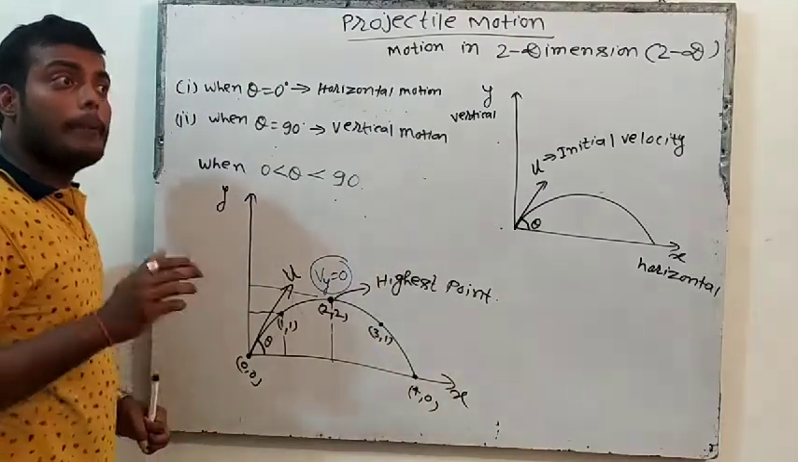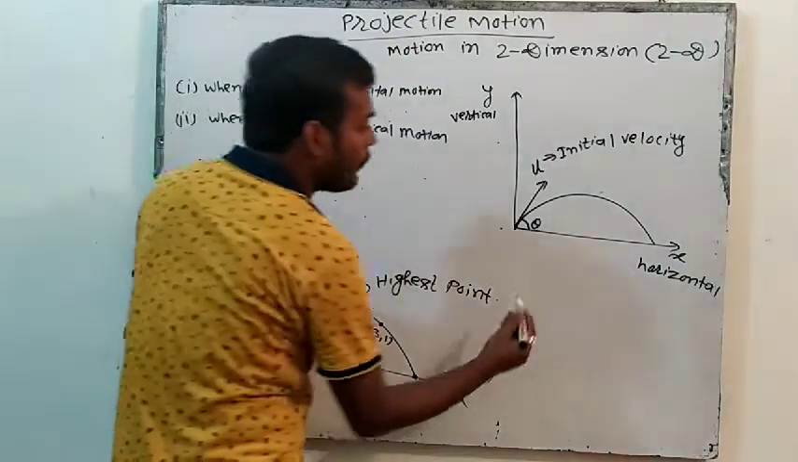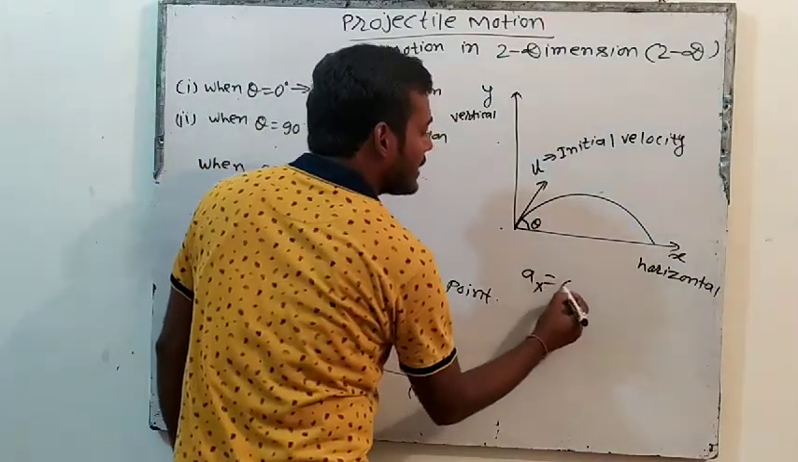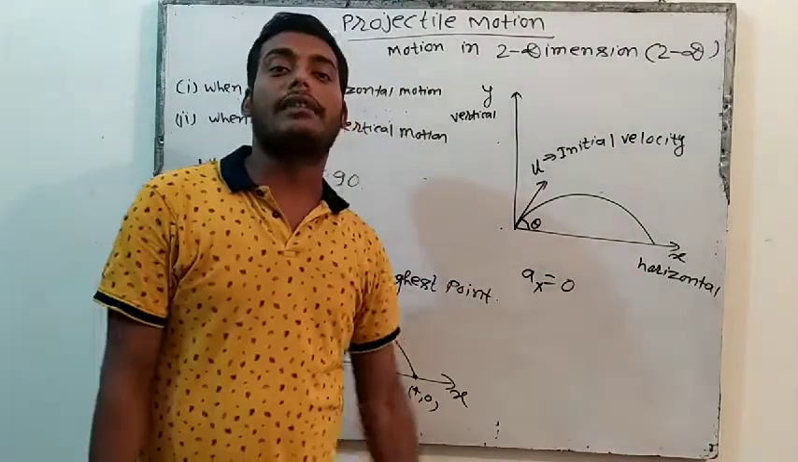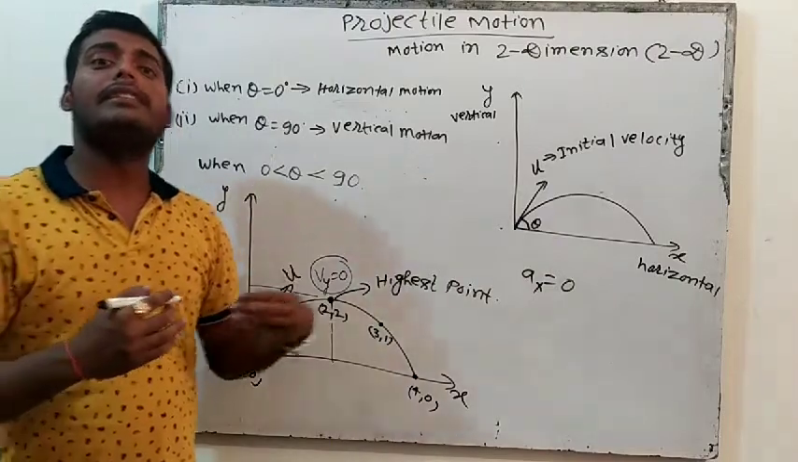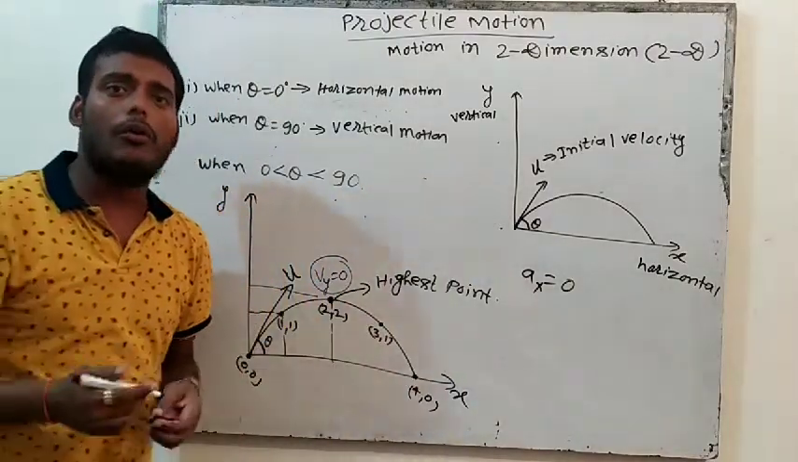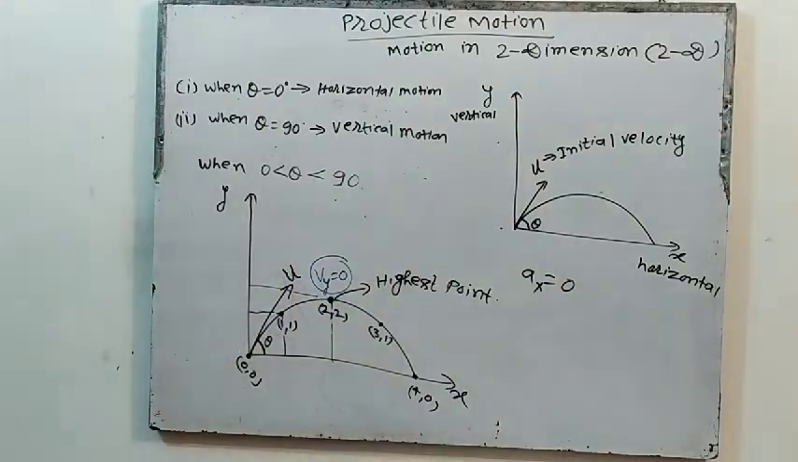No. So if there is no force, will there be any acceleration in x direction? No. So what will we say? Acceleration in x direction, a_x, is what? 0. So if there is no acceleration in x, will there be any change in velocity in x direction? No. So there will be no change in velocity in x direction. Clear?